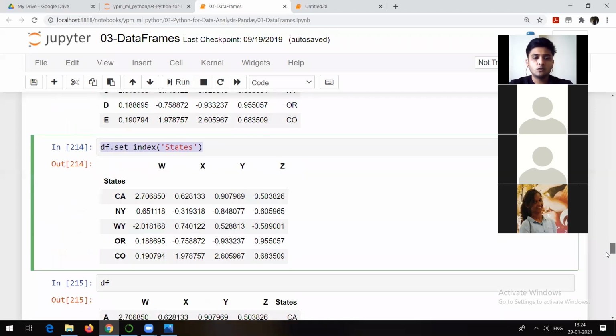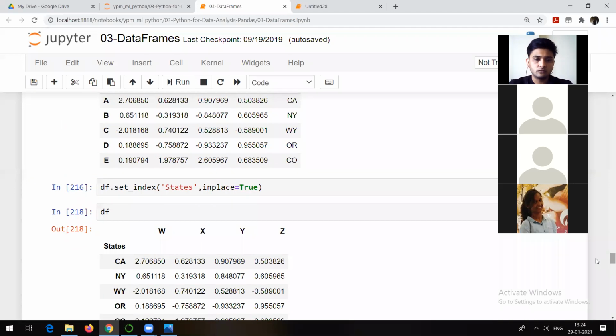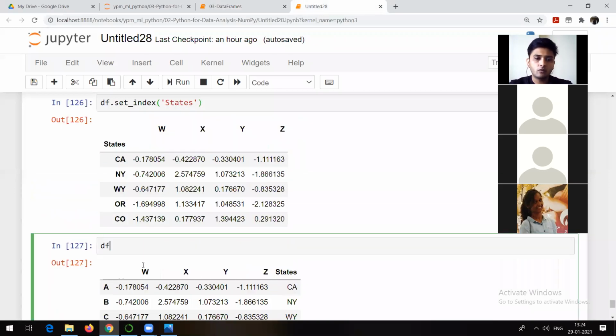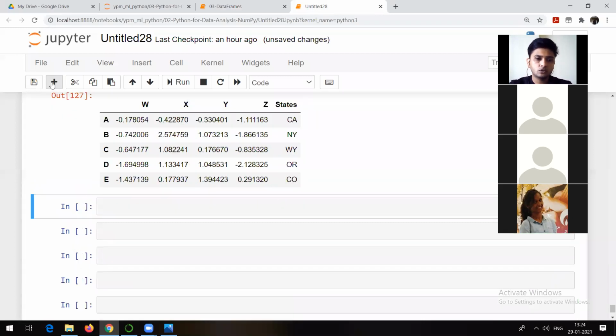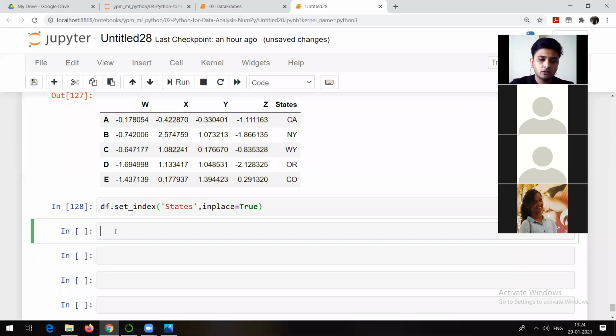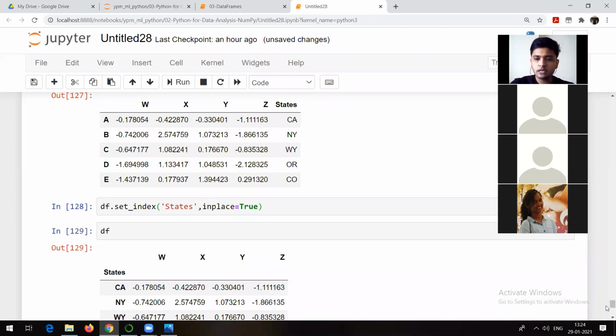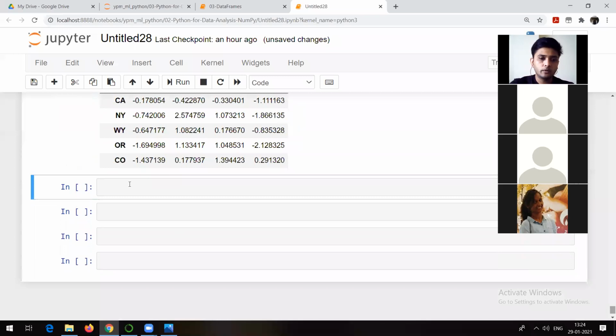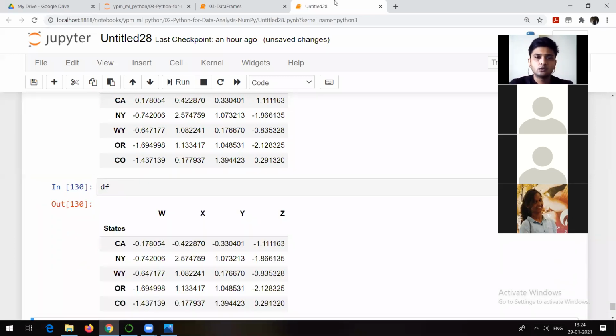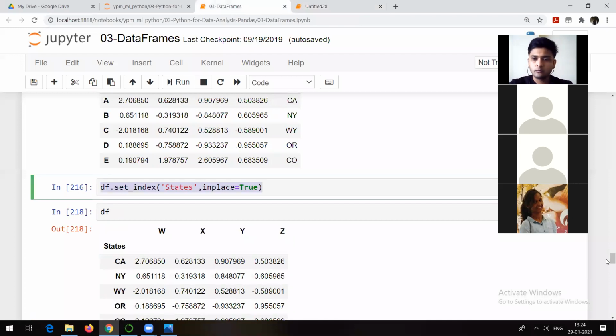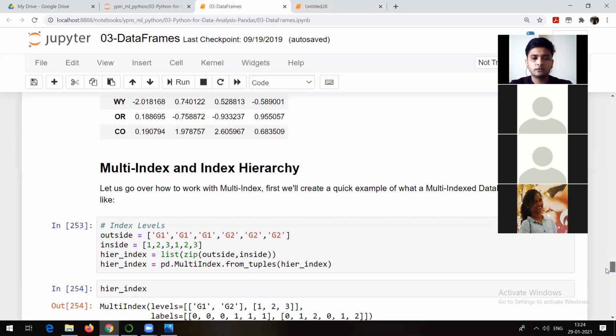Otherwise, if you want to make this states as a permanent index, you should try to do this. If I make inplace as true and then save the index, after this you go and check many times, you will see that states is going to be your index. See, right? Now states is index. That was the only problem. That's what I was missing, right?